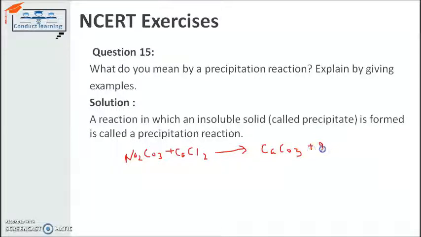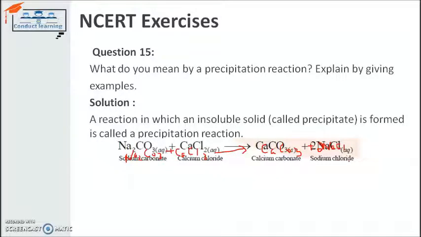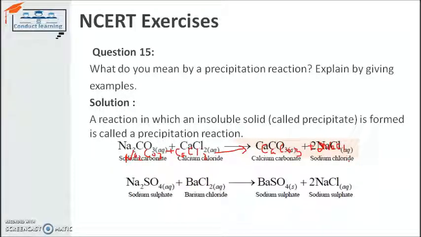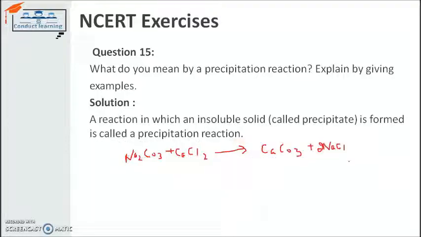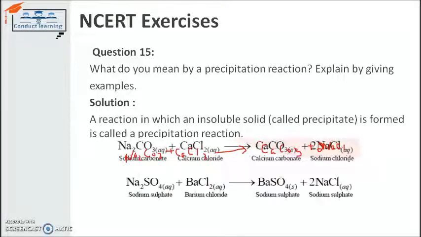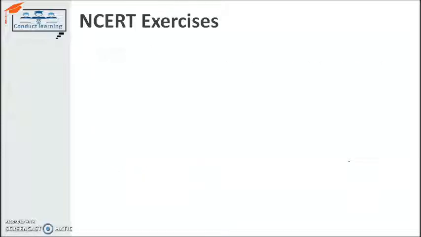Here CaCO3 is the precipitated substance. Another example is sodium sulfate with barium chloride, which we have done before. Barium sulfate here is a precipitated substance.